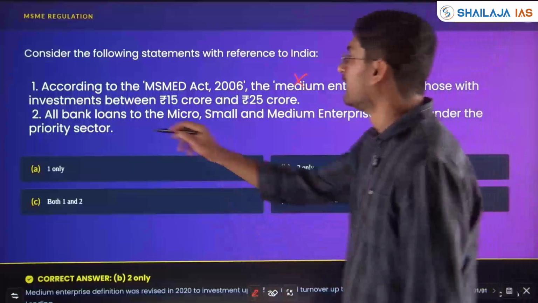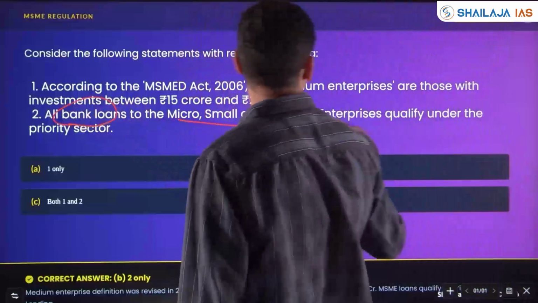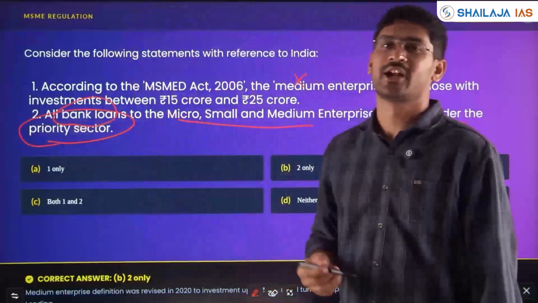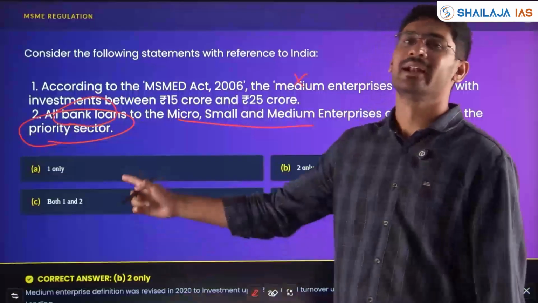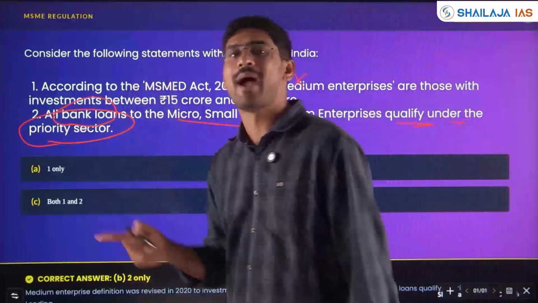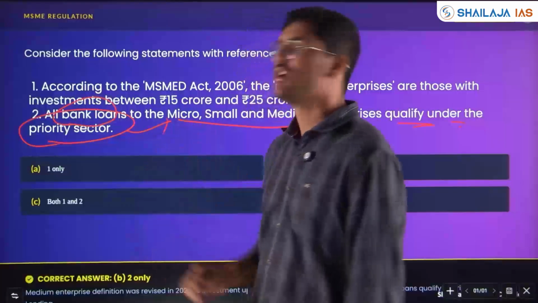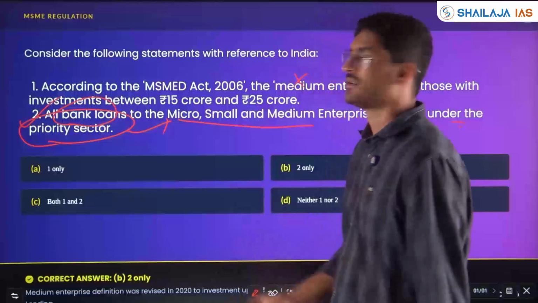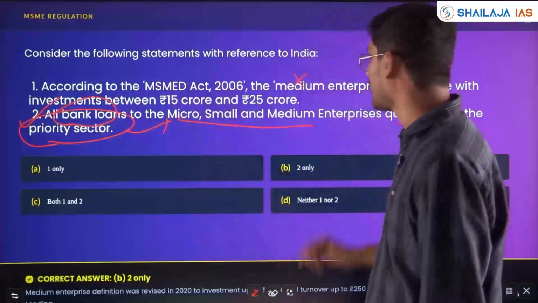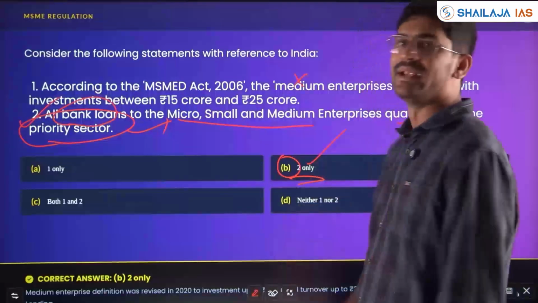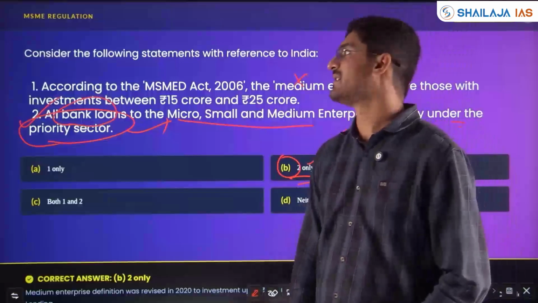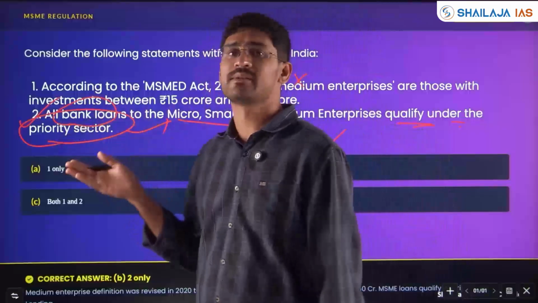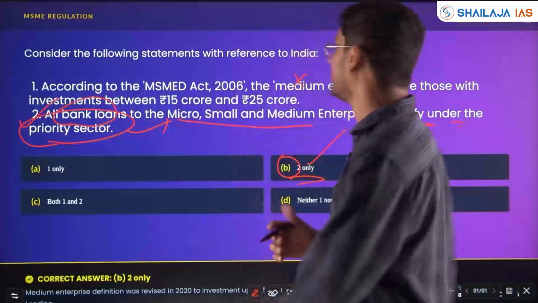All bank loans to MSMEs qualify under priority lending? These are banking regulations. Banking is one of the topics linked to the industrial sector. Yes, all bank loans, especially to MSMEs, are considered under PSL, the priority sector lending. So statement 2 is right, statement 1 is wrong. Here the answer is option B. Any amendments or changes with respect to key industrial acts and schemes will be very important in the upcoming prelims exam.